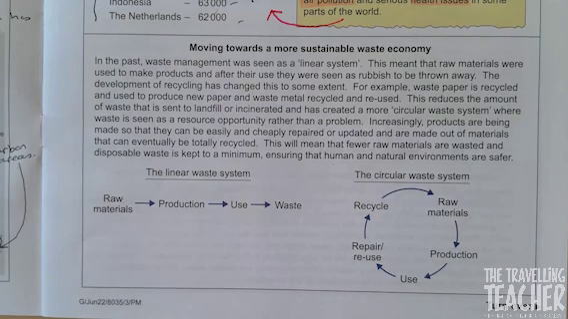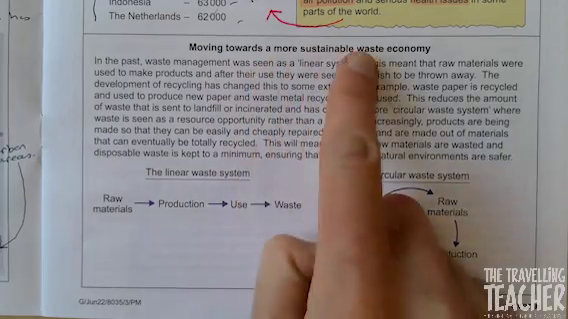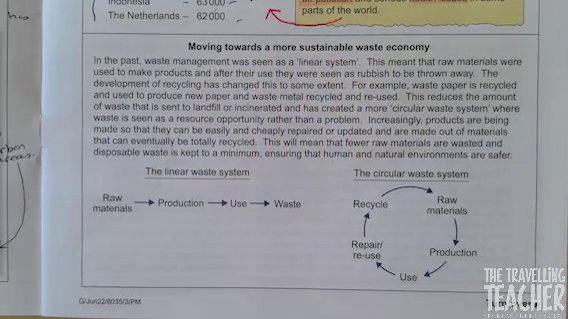Right, so let's start looking towards the future. What is the solution? So, moving towards a more sustainable waste economy. Right, let's read together. In the past, waste management was seen as a linear system. This meant that raw materials were used to make products, and after their use, they were seen as rubbish to be thrown away. The development of recycling has changed this to some extent. For example, waste paper is recycled and used to produce new paper, and waste metal recycled and reused.